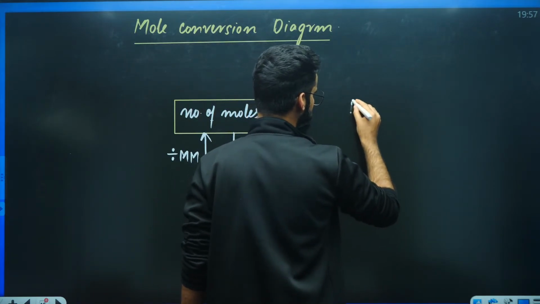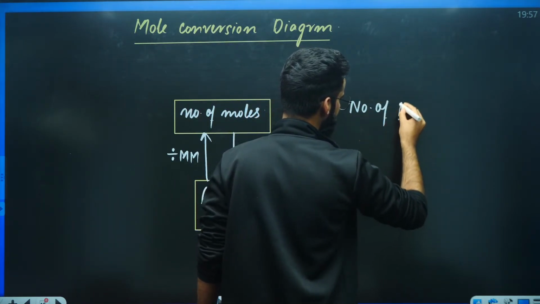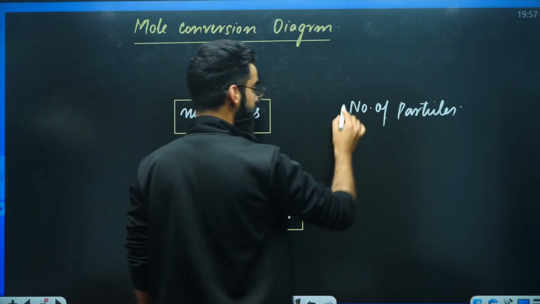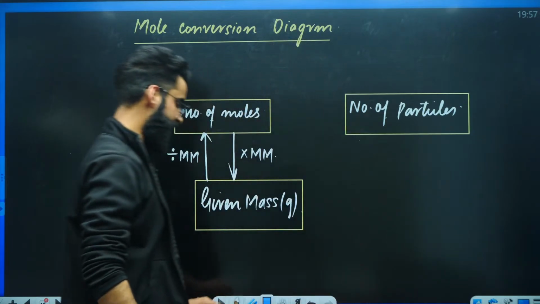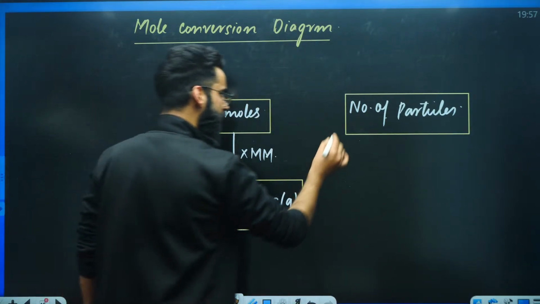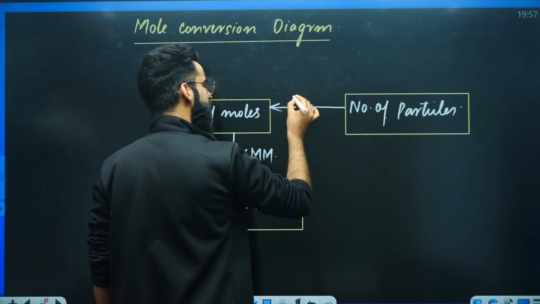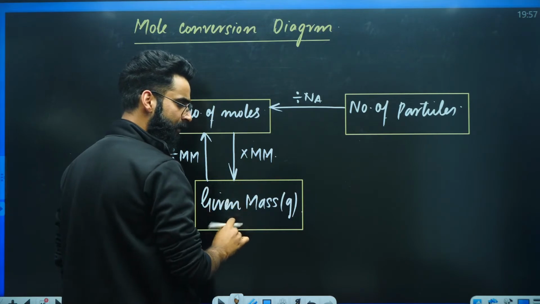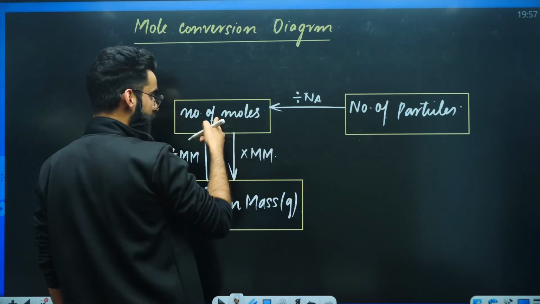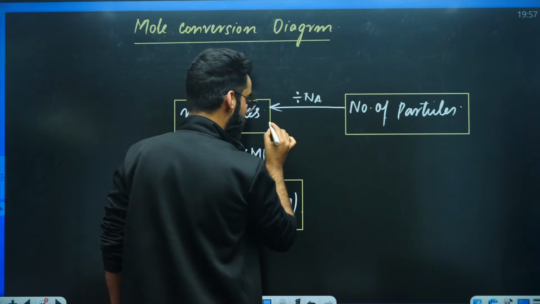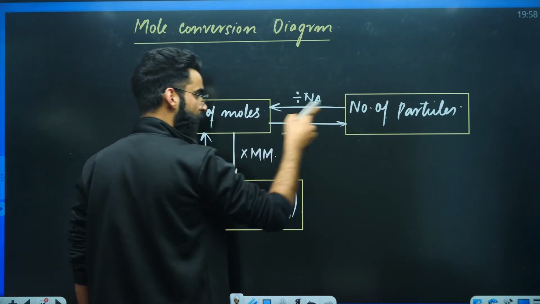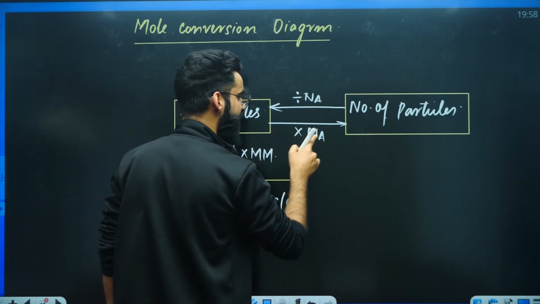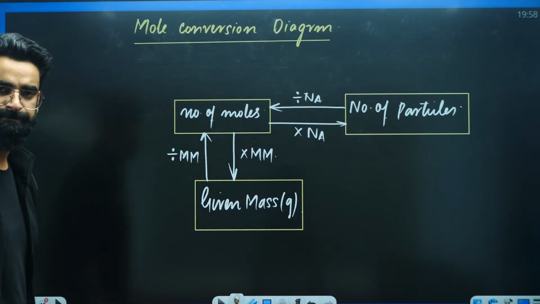One more thing. If we are given the number of particles of any substance, what do you have to do? Divide the given number of particles by Avogadro's number, and you'll get the moles. If you want to convert number of moles into number of particles, you just multiply number of moles by Avogadro's number, and you'll get the number of particles.